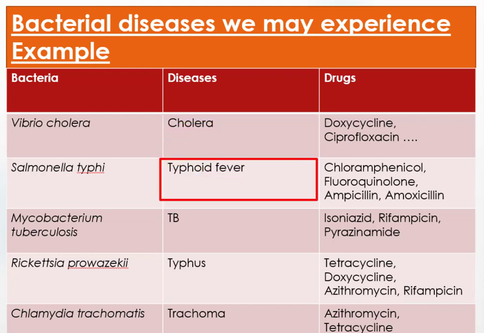The second type is typhoid fever, which is caused by Salmonella typhi and can be treated by chloramphenicol, ampicillin, and amoxicillin.